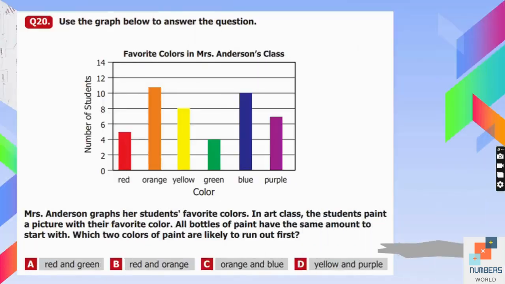Use the graph below to answer the questions. They have given you a chart in which favorite colors in Mrs. Anderson's class and number of students are mentioned. Mrs. Anderson graphs her students' favorite color. In our class, the students paint the picture with their favorite color. All the bottles of paints have the same amount to start with. Which 2 colors of paint are likely to run out first? So according to the information given in the chart, 10 students like blue color and 11 students like orange color. So these 2 colors are going to finish first. So that's why we will choose C over here.